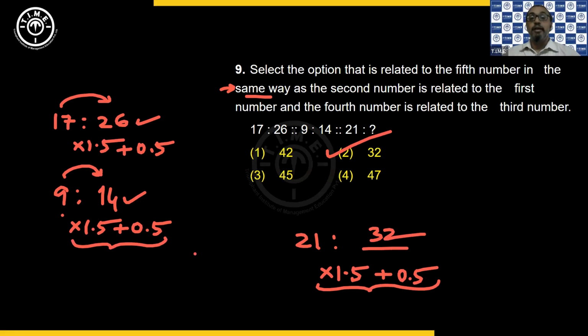So try to identify it logically like this. If a number is increasing from first number to second number, and third number to fourth number, it is either addition or multiplication. So if addition cannot happen, try using multiplication. And sometimes the decimal multiplication will be the logic. Got it?